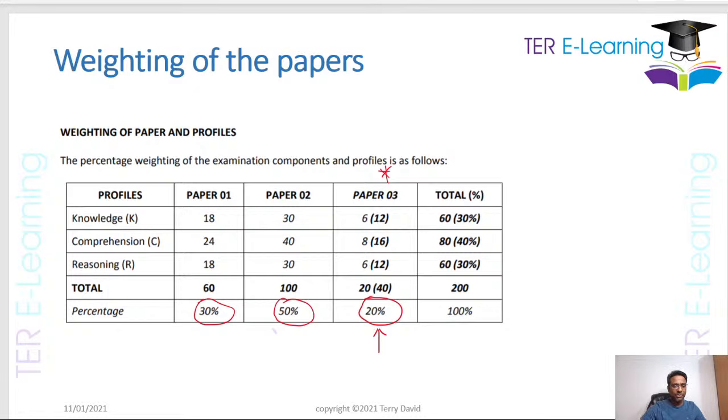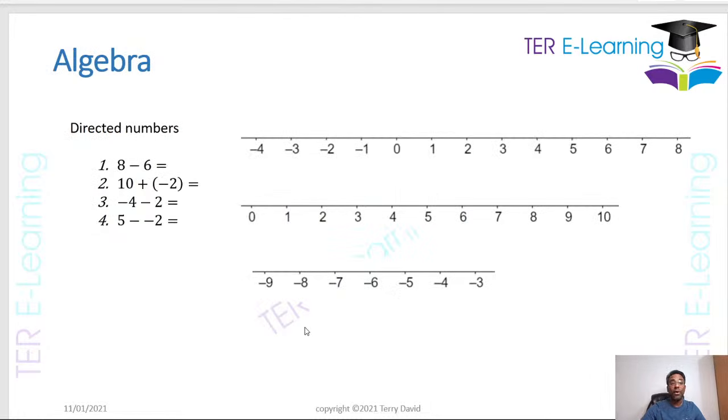So let's get down to some of the basics that you guys need to understand and need to know how to do. In order to be able to simplify algebraic expressions, you need to understand directed numbers. And this is a serious challenge for many students. So let's look at this first one here.